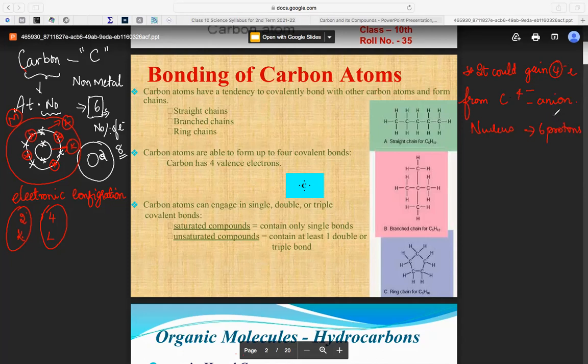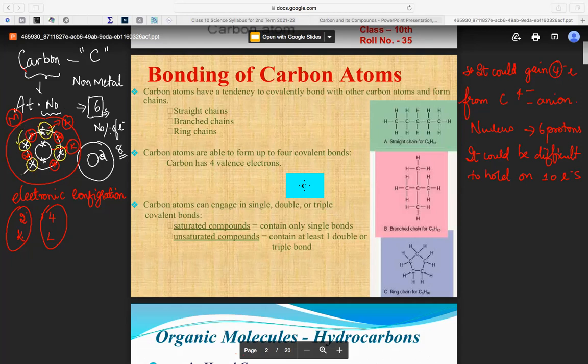But the nucleus having 6 protons, it could be difficult to hold 10 electrons. Tell me, I can't place 4 plus 2 plus 4, totally 10 electrons, isn't it? So 4 places are left. It can gain electrons from someone, or else these electrons which are filled here in the carbon.